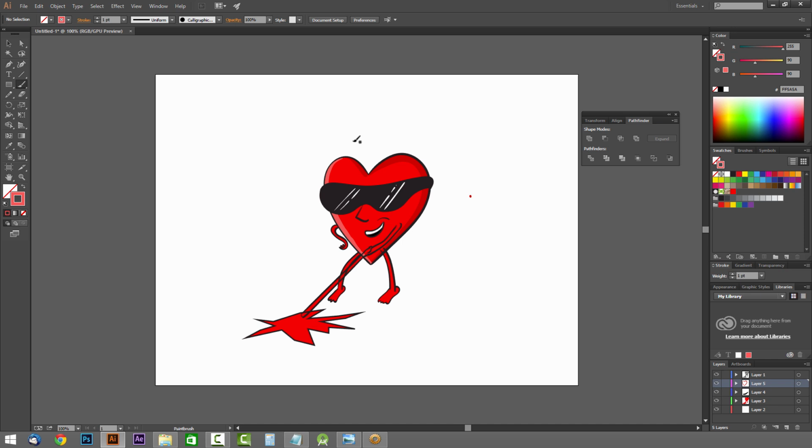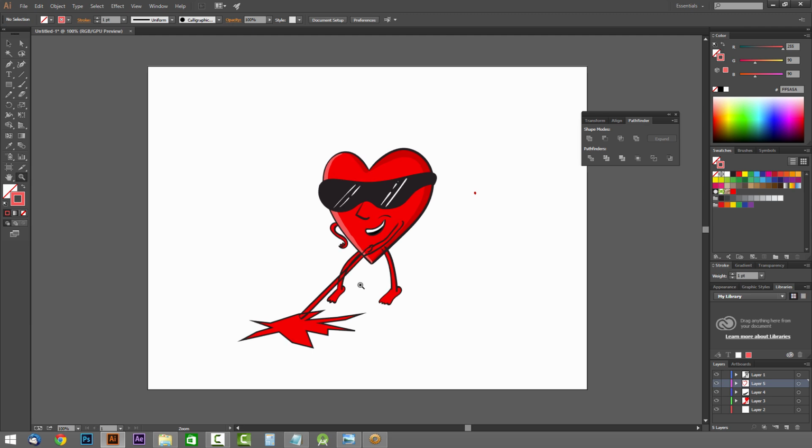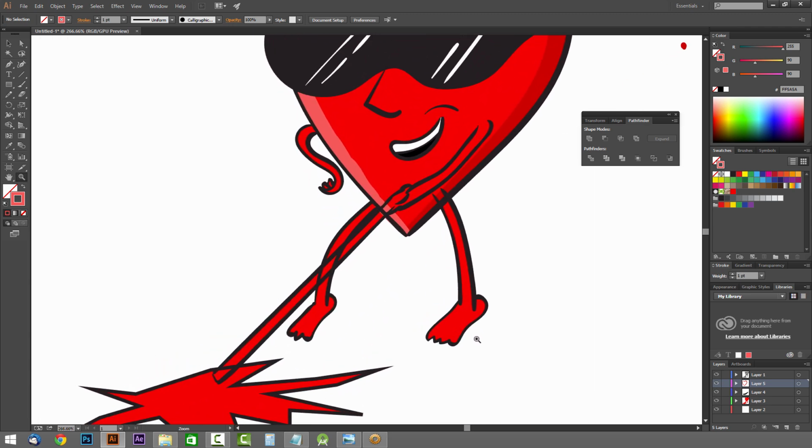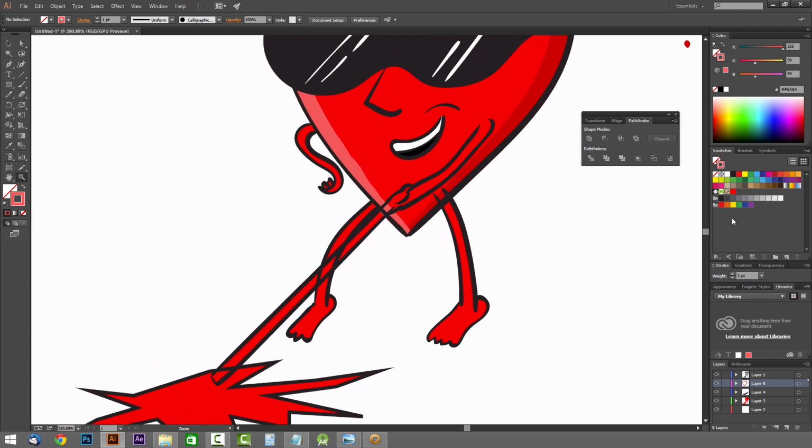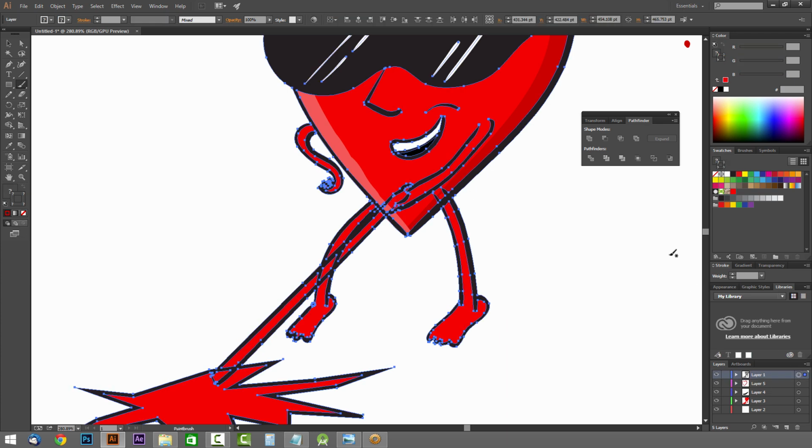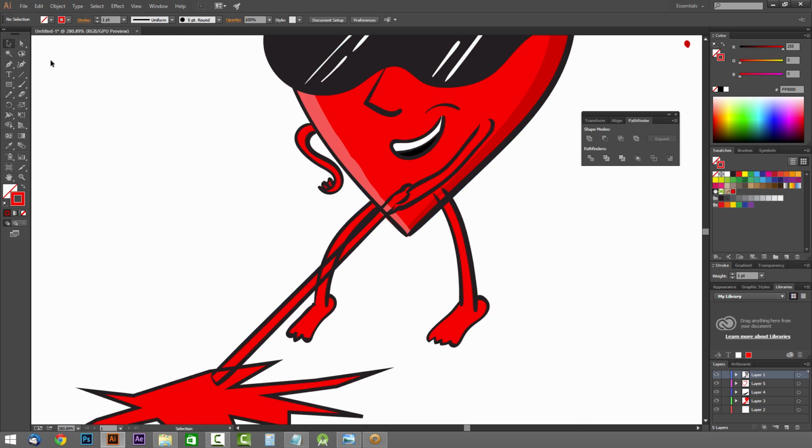Okay, so we'll work on this over here. We have some overlapping issues. So what we'll do is get our red color right here. And I'm going to draw. We're going to need to put that in the uppermost layer right here. I don't want to select any of those layers, but rather just be in the layer itself.